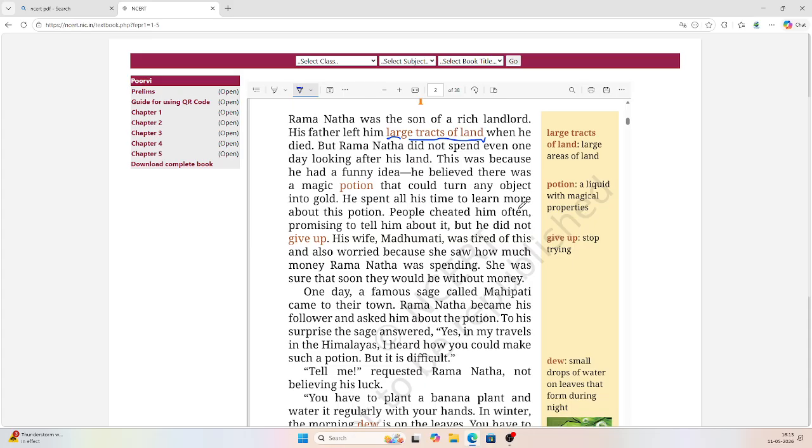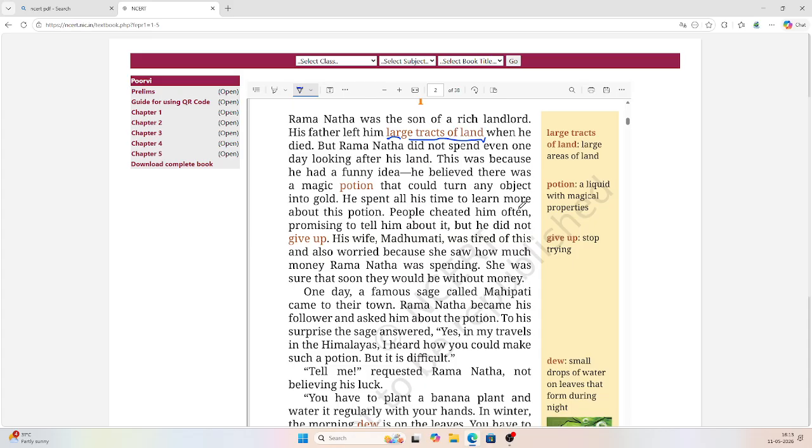But Ramanatha did not spend even one day looking after his land. It doesn't mean that he never looks because he wanted to do something else. No, it looks like he doesn't even care about his lands. He just says it's useless. But that is only his hard work.